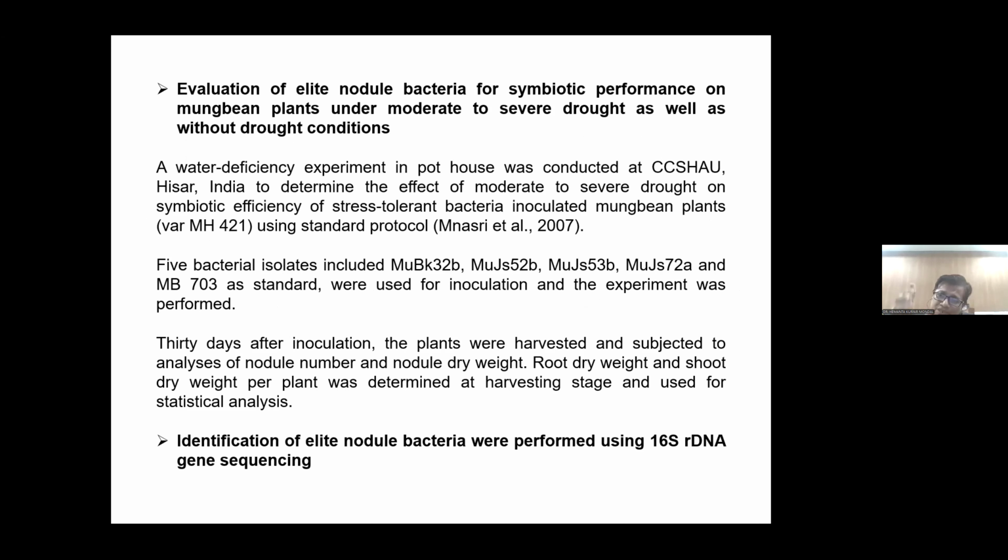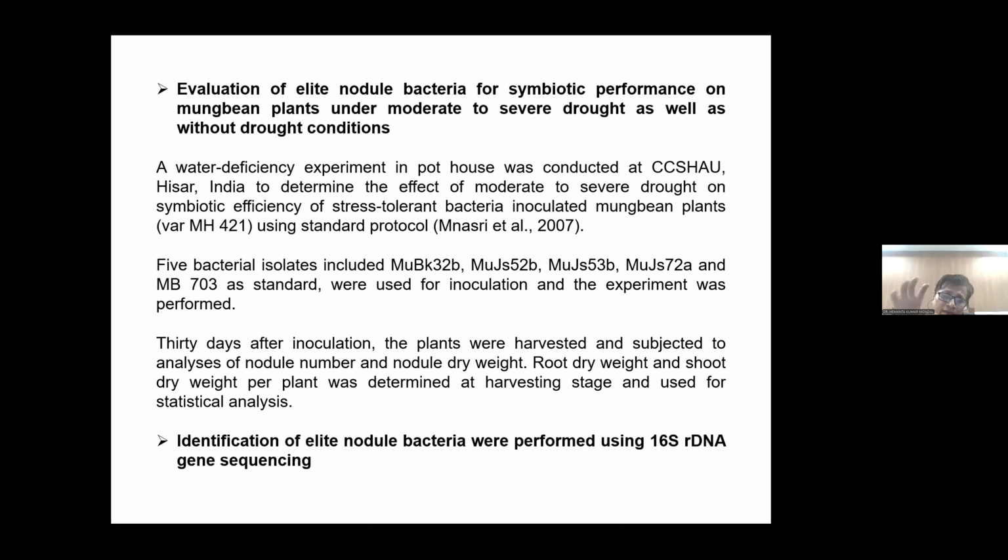Now we have studied the symbiotic performance of these allied nodule bacteria. Here we have conducted a water deficiency experiment at different field capacities. We are analyzing their capacity, how efficient they are in terms of symbiotic performance, nodule number, and also biomass, their dry matter, compared to the control.